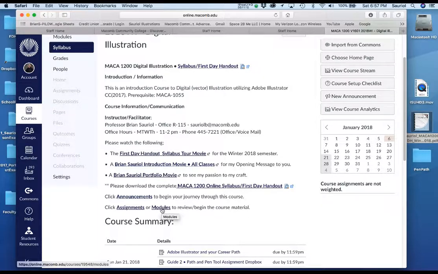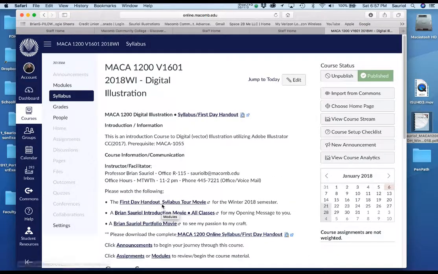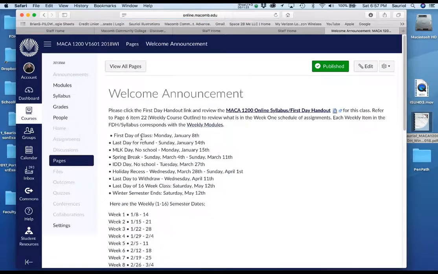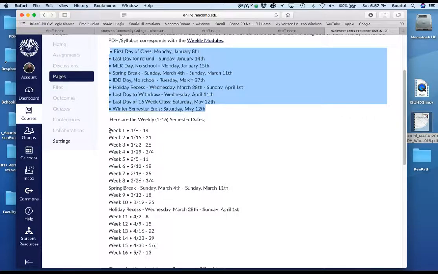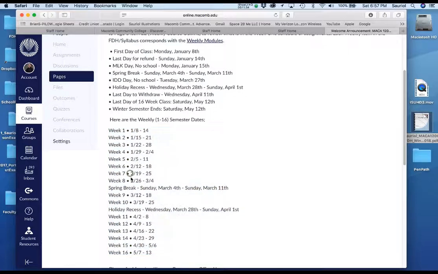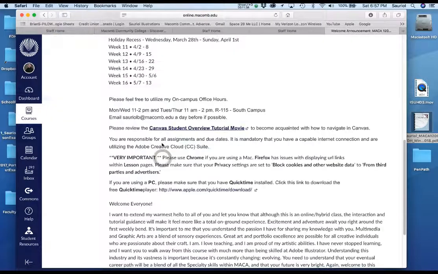All right. I do have something before I leave that I wanted you to see. Let me go to the modules and let me go to the welcome announcement. Do you see where that is right there? It's at the very top. I gave you a list of the dates for the semester, which is also in the first day handout, but I also broke down the weeks into dates, so if you wonder what week 7 is, well, there's week 7, February 19th to the 25th. Okay, so that might be a help to you.